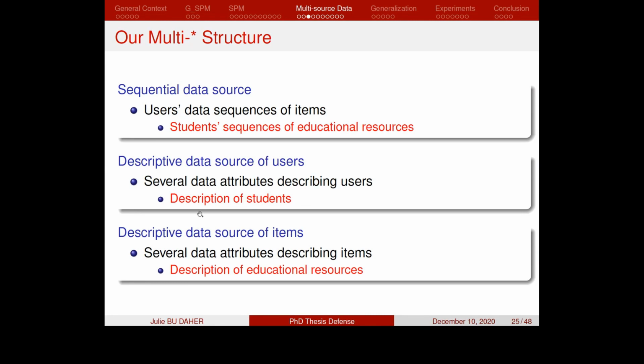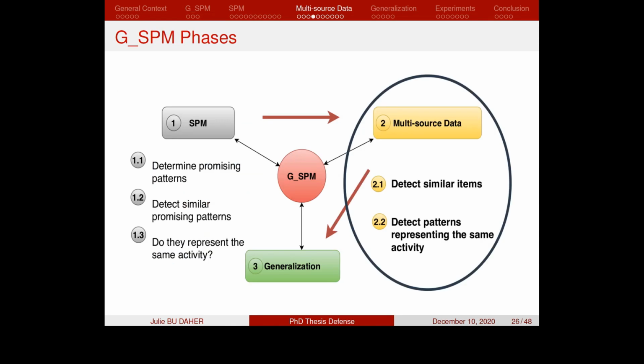An example is the description of the students. The third data source is the descriptive data source of items, which provides several data attributes describing the items. An example is the description of the educational resources. The first step in the multi-source data phase of the GSPM algorithm is to detect the similar items.